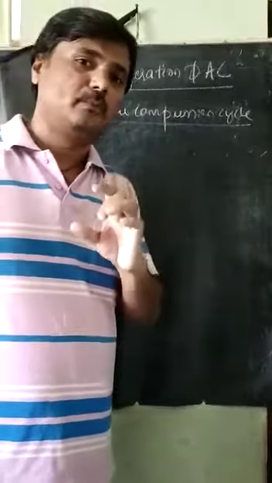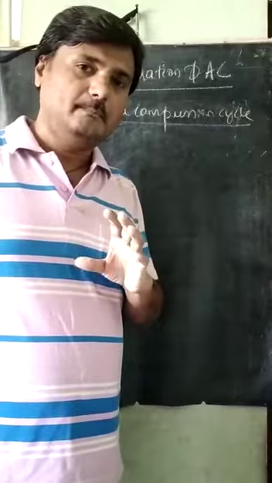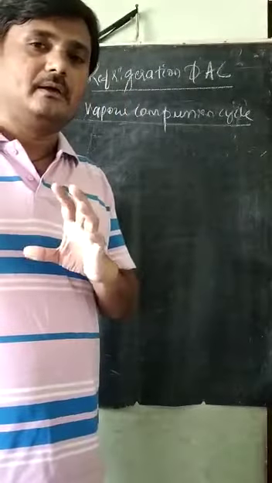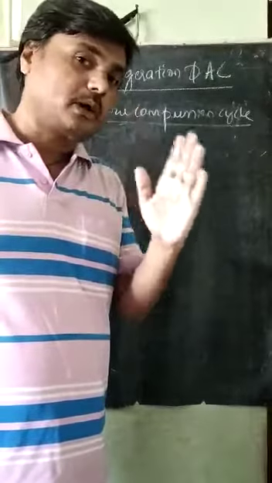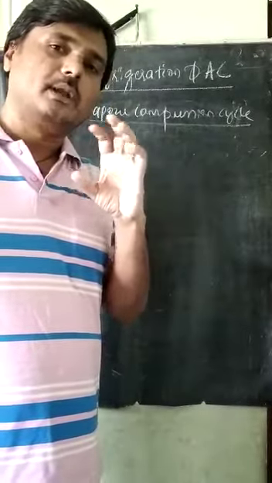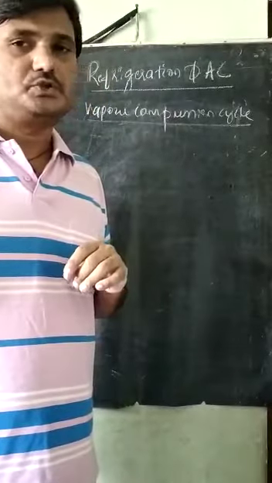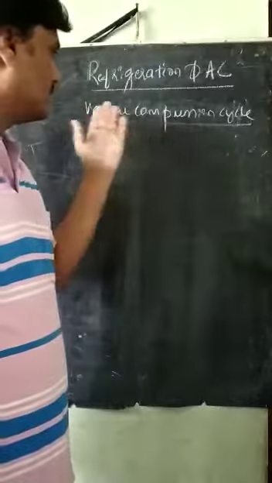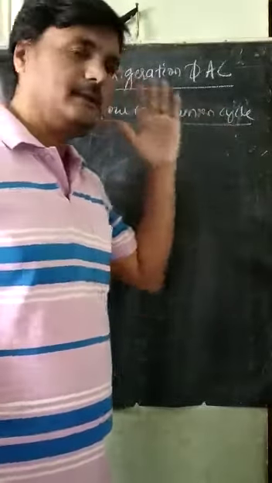The compressor takes electrical energy and produces mechanical work. That is the work we supply to remove the heat from the low temperature zone. That's why it is called the vapor compression cycle.